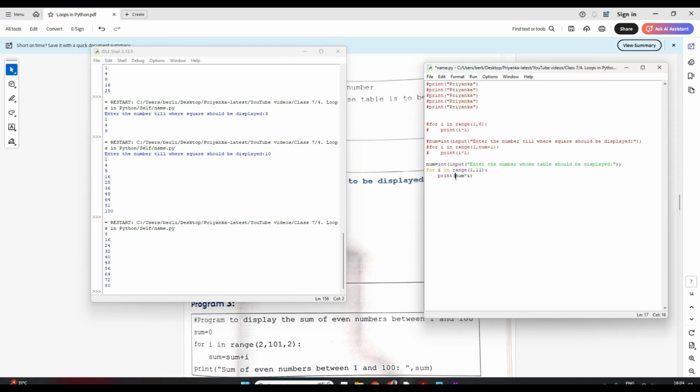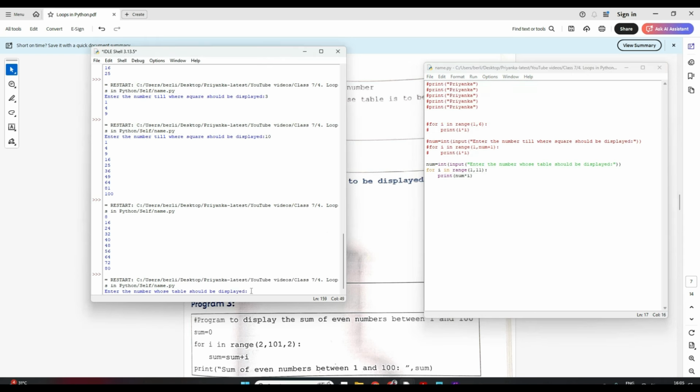Now I have just changed this from 8 to num. So whatever be the value of num, that into I is happening every time. So now whatever table the user wants, it will be displaying that. So let's save and run.